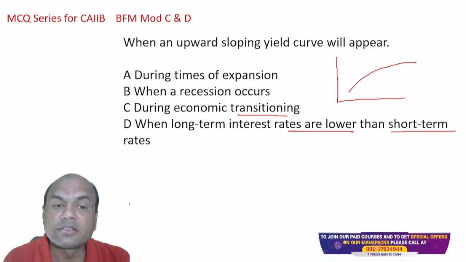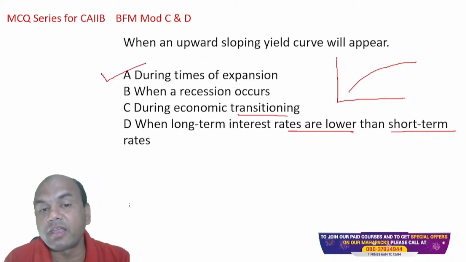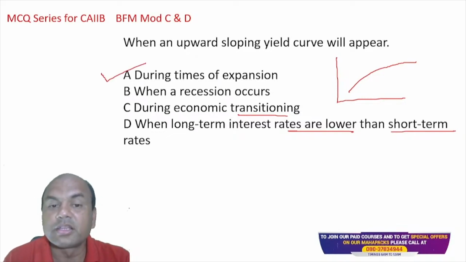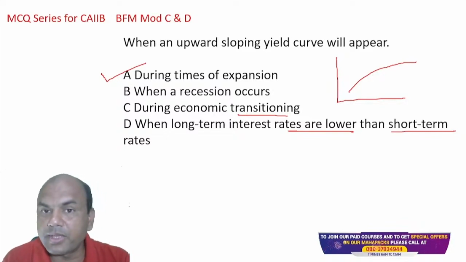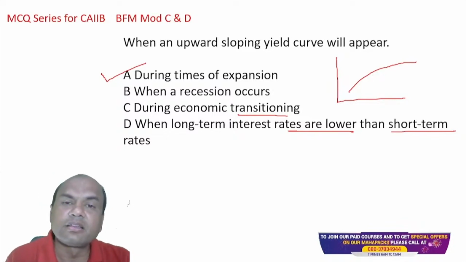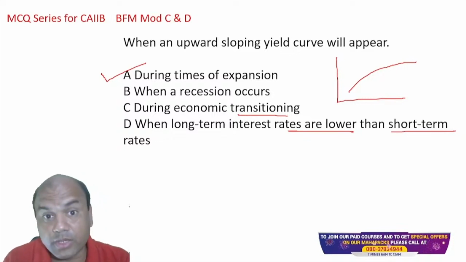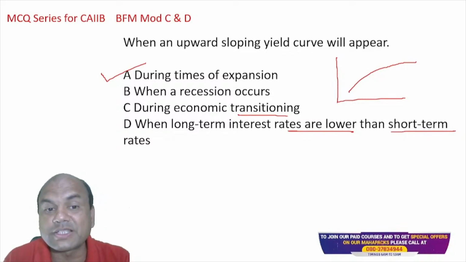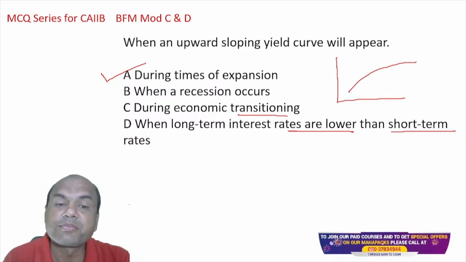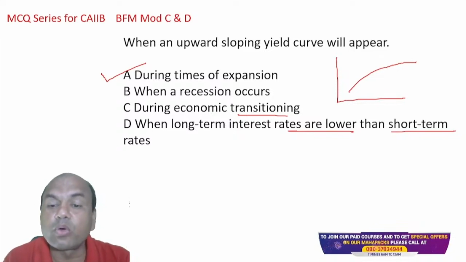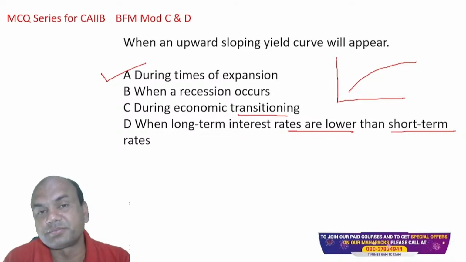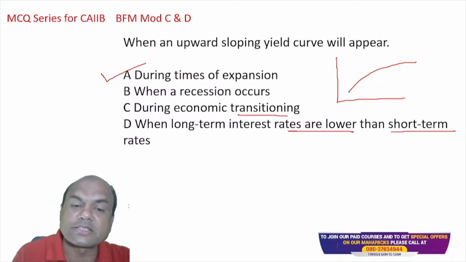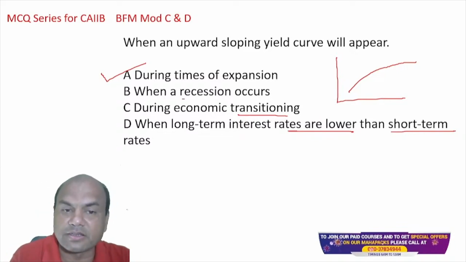It is during the times of expansion. A. Okay. Now tell me in B, C and D. Okay, B, C and D. There are 2 options. Now look at this question. There are 2 options which are same. In B, C and D, there are 2 options which are same. Now, which are those options which are same? B is what? Recession occurs. B means recession.